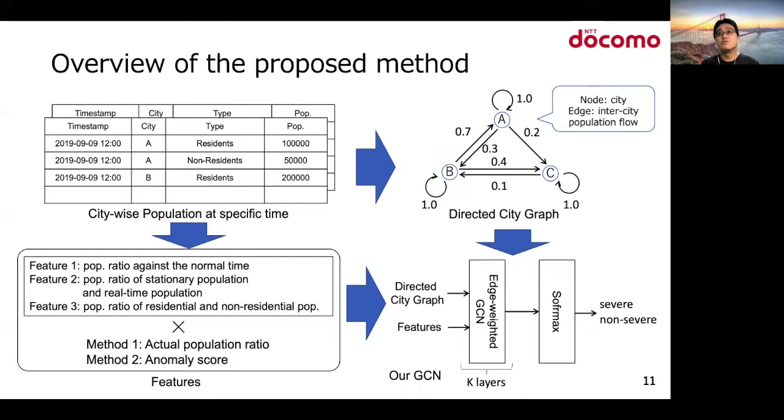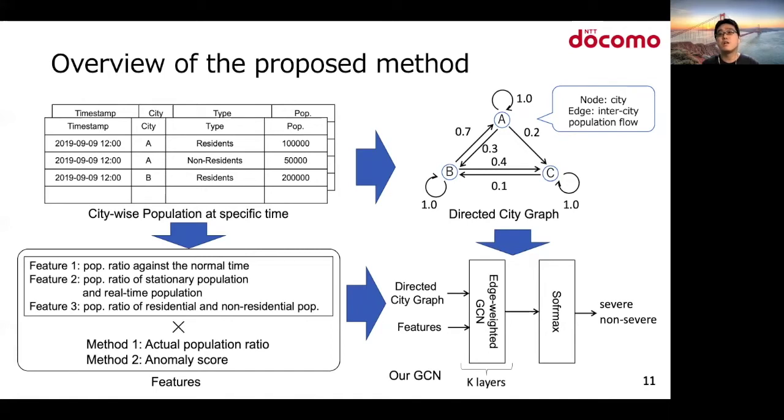This slide shows the overview of the proposed method. Based on the empirical analysis described in the previous slide, we designed 3 types of features regarding population ratio using city-wide data. On the other hand, we construct a directed city graph. Nodes of the graph represent cities, and an edge is added between 2 nodes if there is an interstate population flow. The weight of the edge denotes the number of people who moved between the 2 cities.